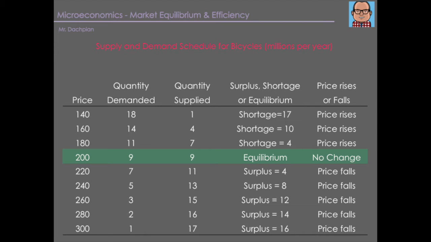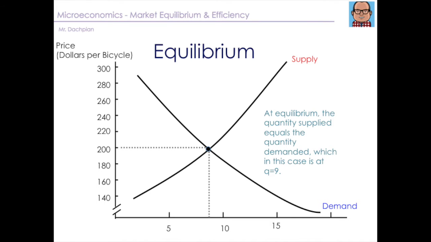Looking at the supply and demand schedule for bicycles, at a price of $200, the quantity demanded is 9 and the quantity supplied is 9. Thus, the market is in equilibrium. Looking at the graphical representation of equilibrium, you can see that the quantity supplied equals the quantity demanded, which in this case is at 9. In this case, there is neither a shortage nor a surplus.